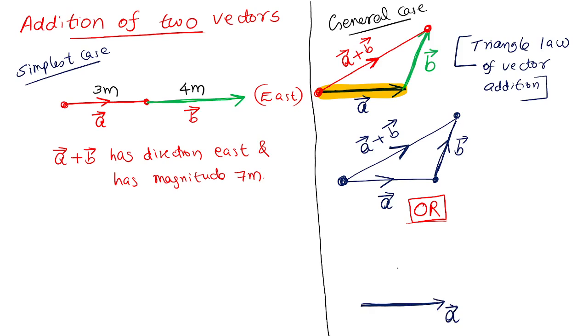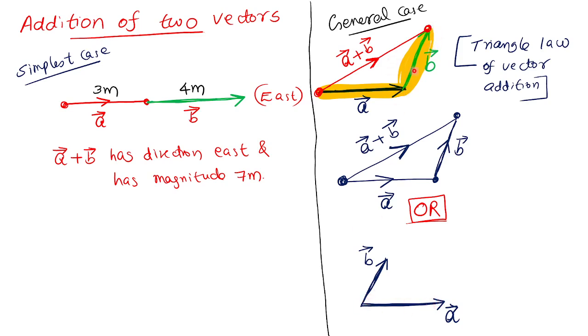The A is drawn. Then another displacement is B. Let me draw B with the same length and same direction, without changing magnitude and direction. But in this case I have drawn A and B having the same starting point. A is drawn exactly in the same way, the same length and same direction maintained.